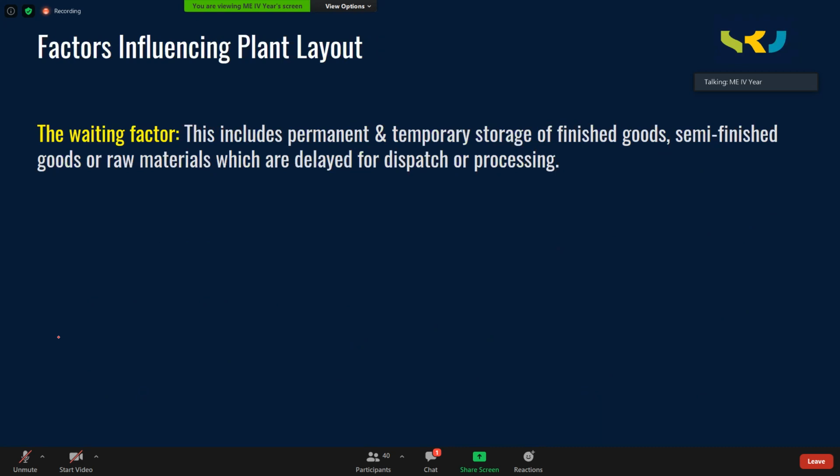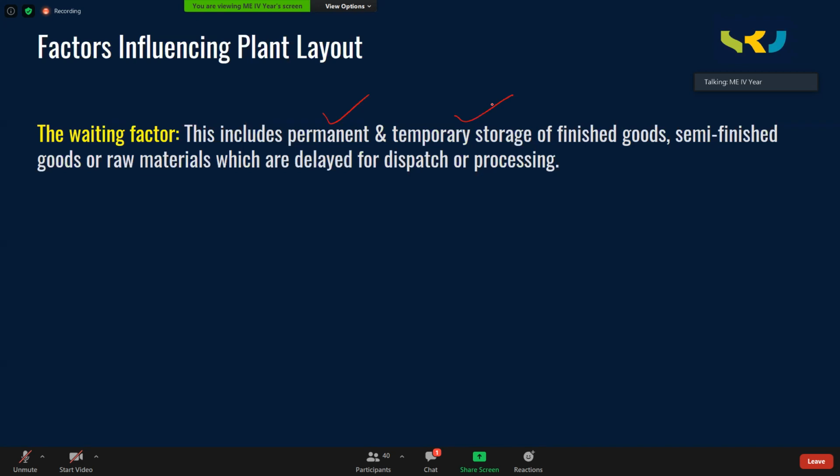And there is another factor we consider, the waiting factor. This includes permanent and temporary storage of finished goods, semi-finished goods, and raw material, which are delayed for dispatch and processing. So while you are preparing the plant layout, you must identify some space for material storage. It can be permanent storage or temporary storage. When does temporary storage occur?